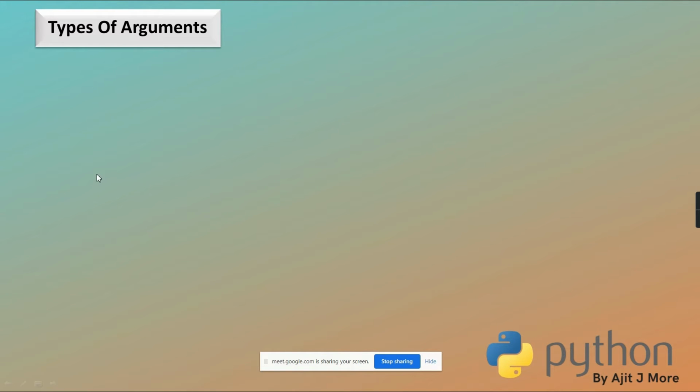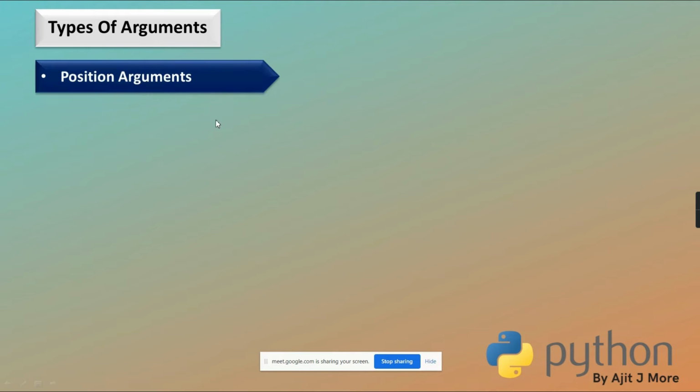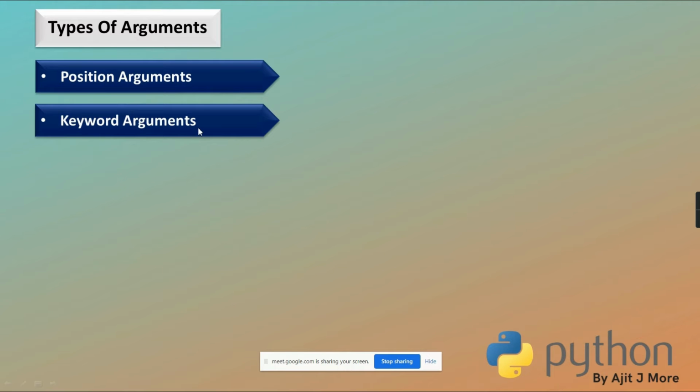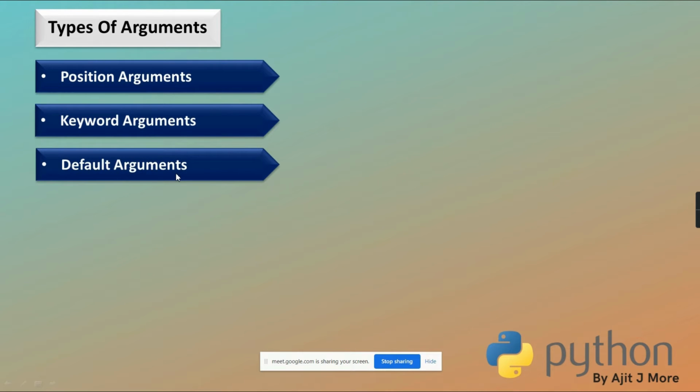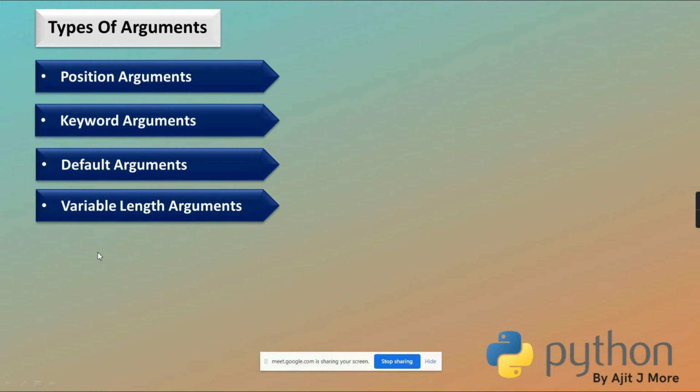Python supports 4 ways of passing argument. The first one is called positional. Second is keyword. Third is default. Now the default concept in C++ also you have studied. I'm sure in C++ you can create functions with default argument, right? Which is in PHP also. And last is variable length argument.